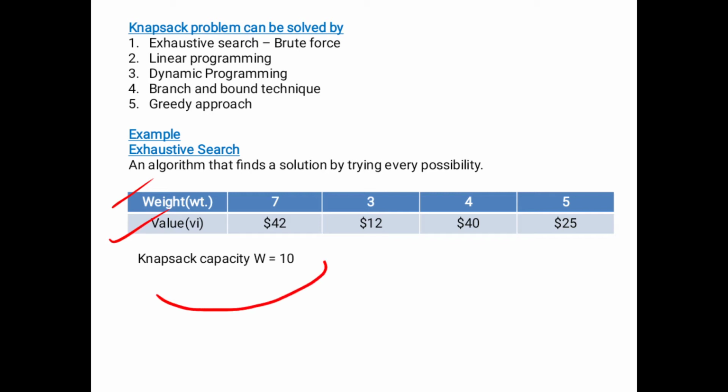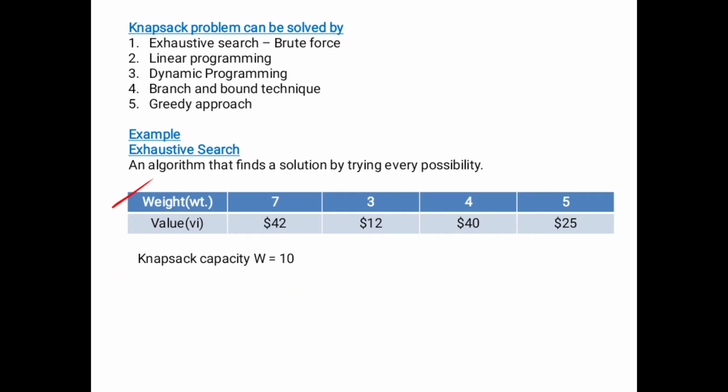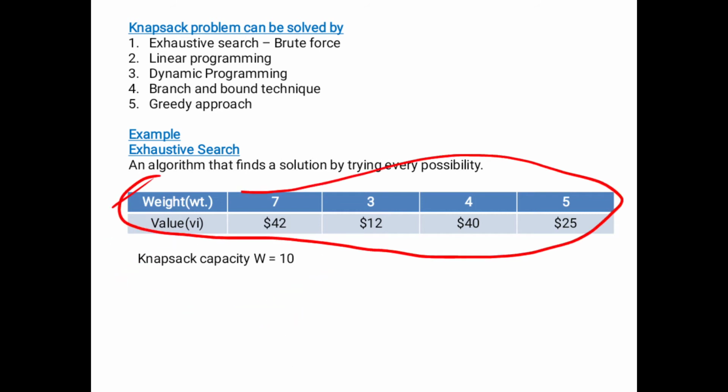This is the knapsack capacity, that means the total capacity of the knapsack, which is 10 kg. These are the weights and values of the different items: first, second, third, and fourth, with their corresponding values. So this is an example of exhaustive searching.